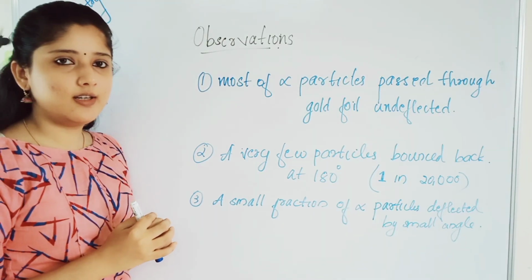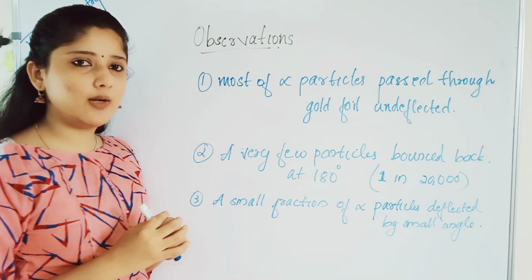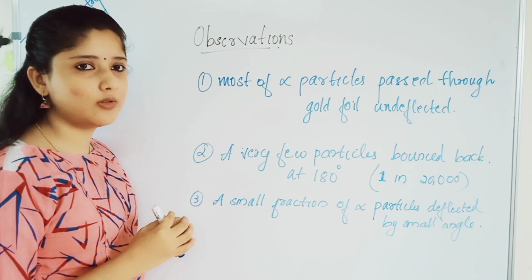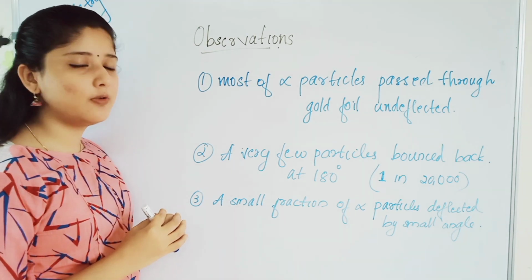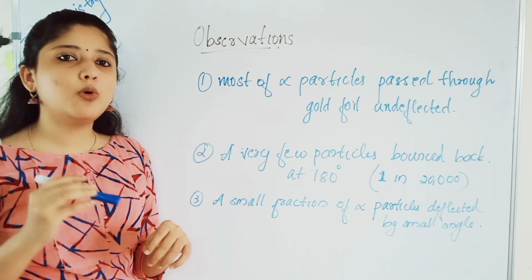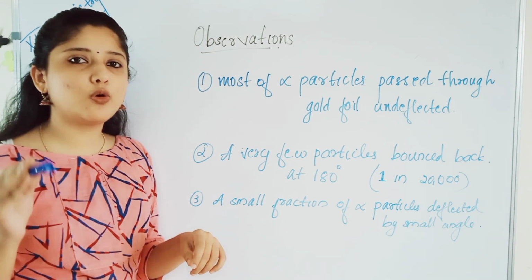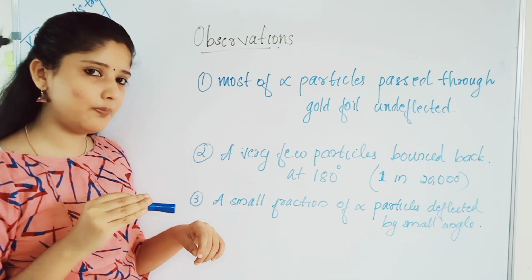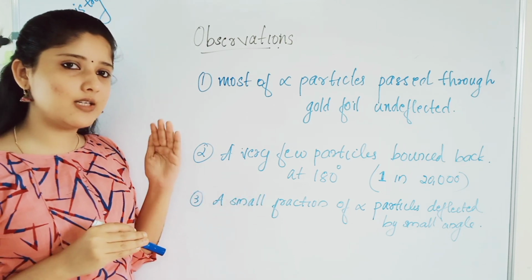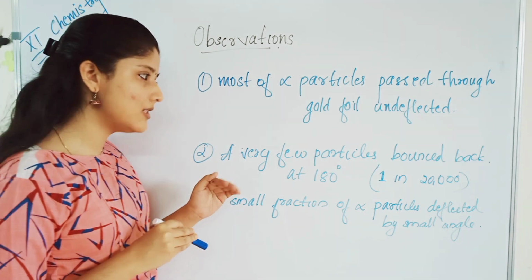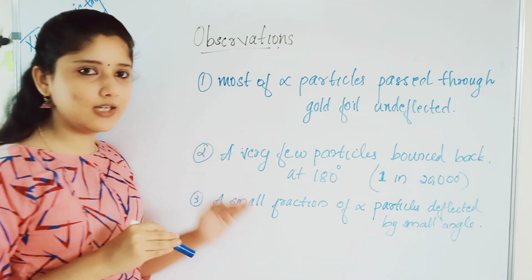Look here. These are the observations made by Rutherford in his alpha particle scattering experiment. The first observation is that most of the alpha particles pass through the gold foil undeflected. The next observation is that a very few particles, that is 1 in 20,000 particles, deflected at 180 degrees.